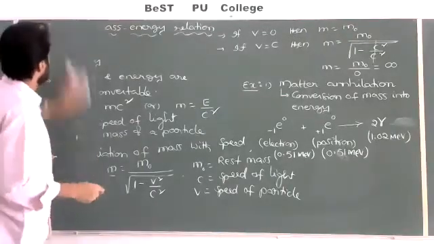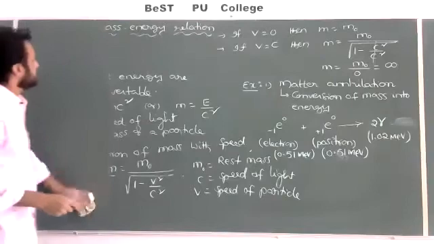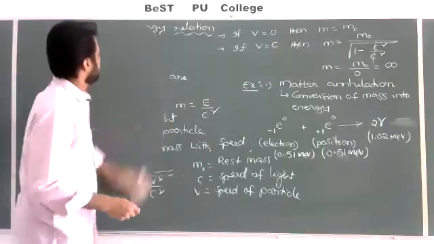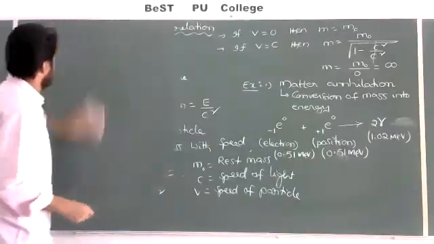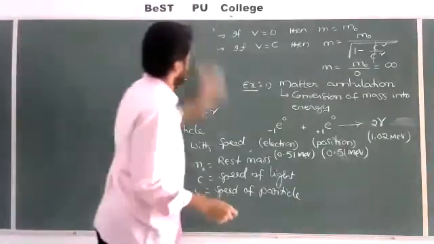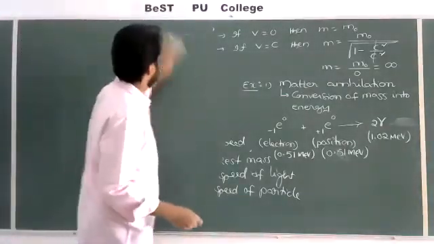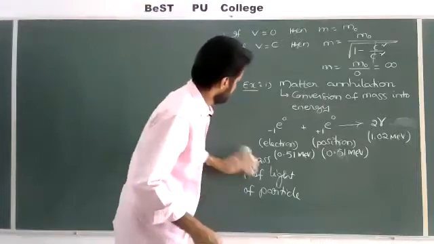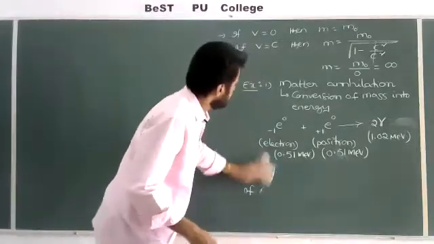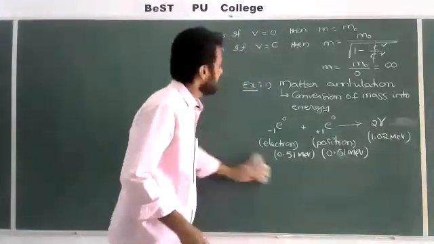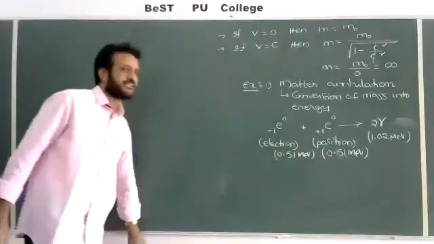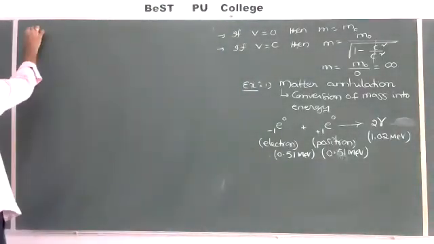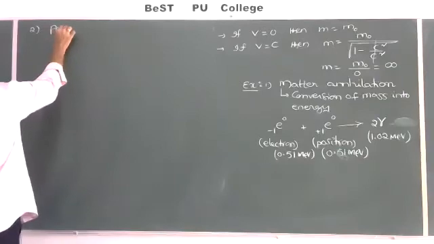That is also one of the examples for Einstein's mass energy equation. Pair production is exactly the converse effect of matter annihilation, the reverse process. So for the second example, I am writing pair production.